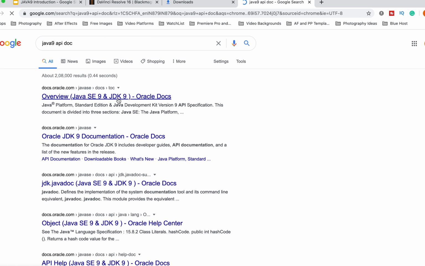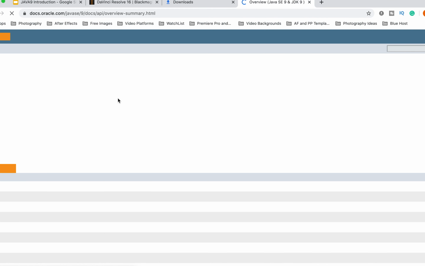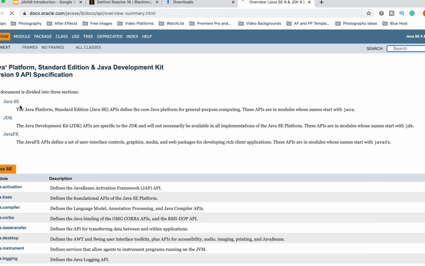Whenever you're studying a new version of Java, make sure you go to the Oracle documentation site and see what new things have been added. So here you have three different modules: java.se, JDK and javafx.